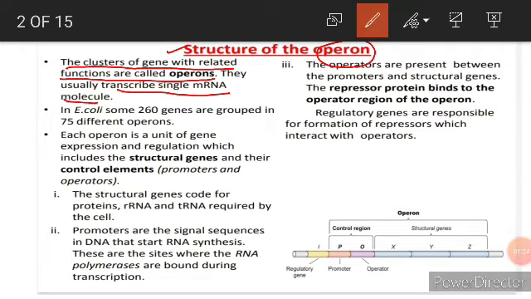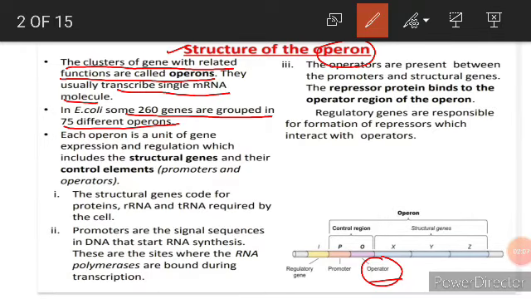Now this operon is a cluster of genes which always has a very important nucleotide sequence called the operator. Yes, here O stands for operator. The functioning of various genes depends upon this operator. So a cluster of genes which are operated by a single operator is called an operon. Now in the case of E. coli, some 260 genes are grouped in 75 different operons.